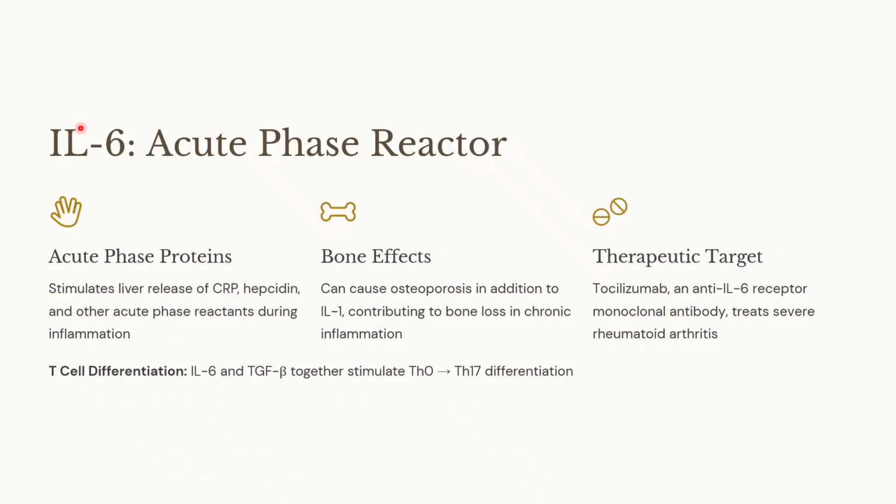Tocilizumab, which is an interleukin 6 receptor monoclonal antibody, will block the interleukin 6 receptor, thereby preventing interleukin 6 binding to the interleukin 6 receptor and also preventing the downstream inflammatory pathways. This is used to treat rheumatoid arthritis. In addition, interleukin 6 and TGF beta together stimulate and cause the differentiation of naive T cells to T helper 17 cells.